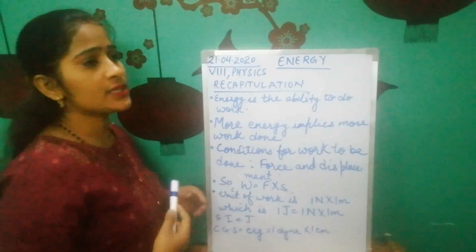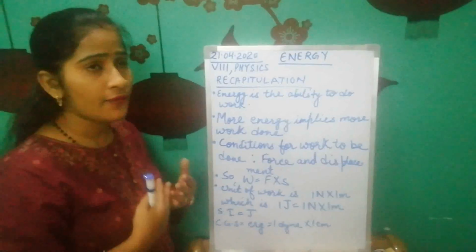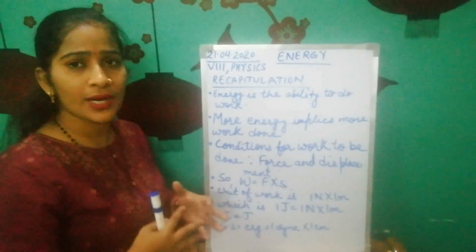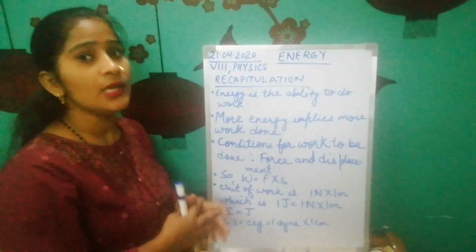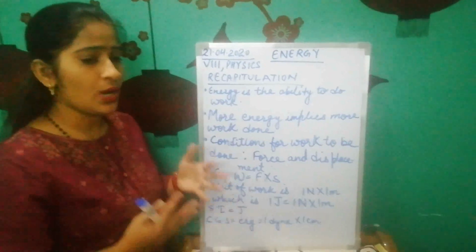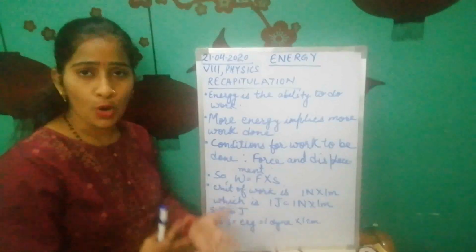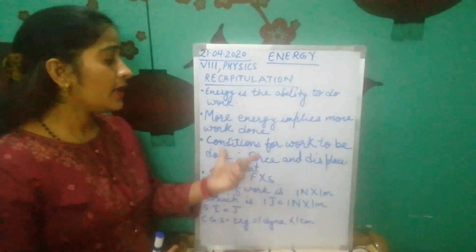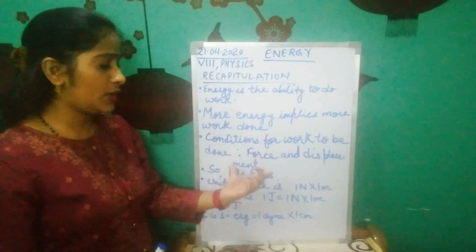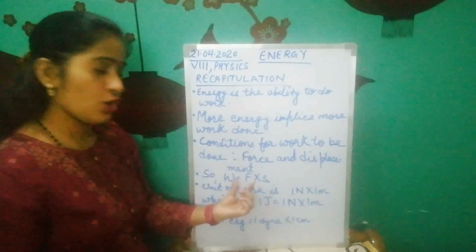For example, if you are standing somewhere and reading a book for a long time and you are tired, you would say that you have done work. But in physics you have not done any work. Why? Because you have not applied any force and there is no displacement caused in your body. In physics, work is said to be done only and only when a force is applied and displacement is caused in a body.